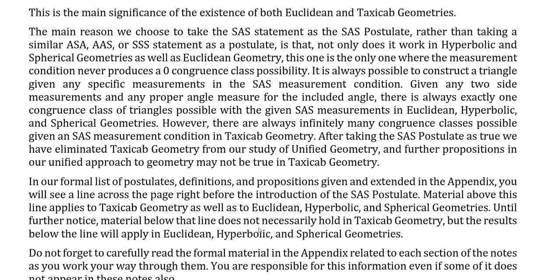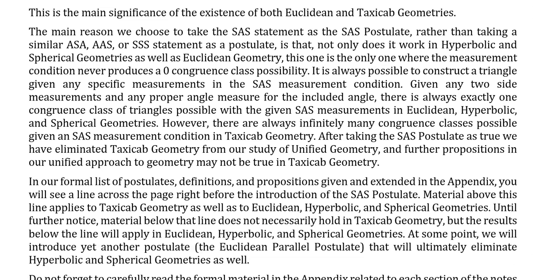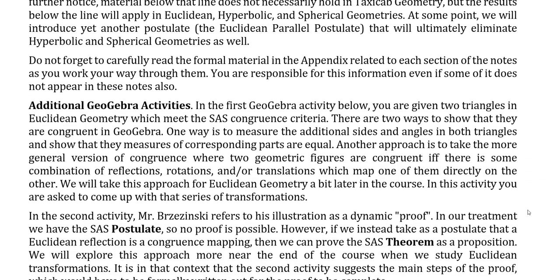Material above this line applies to taxicab geometry as well as to Euclidean, hyperbolic, and spherical geometries. Until further notice, material below this line does not necessarily hold in taxicab geometry, but the results below the line will apply in Euclidean, hyperbolic, and spherical geometries. At some point, we will introduce yet another postulate, the Euclidean parallel postulate, that will ultimately eliminate hyperbolic and spherical geometries as well.